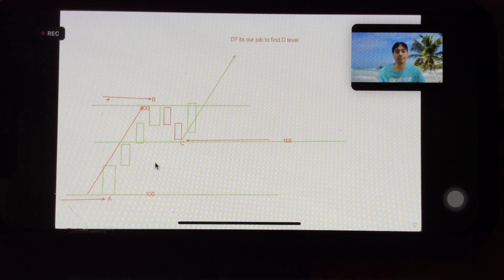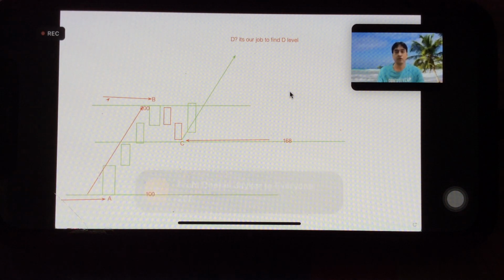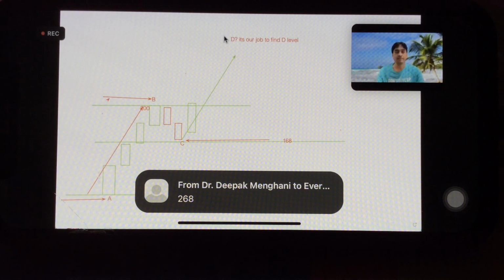So where can it go as per the ABCD pattern? First rule: A to B is the mathematical move on the level, so 200 minus 100 is 100. So the D point will be the C point plus 100, that will be 260. Clear?